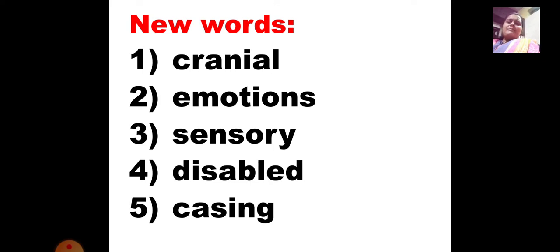Okay. Fourth one is disabled. Disabled means not able to function properly. Any organ which is not able to function properly is known as disabled. Though that organ has become disabled, it is not in a working condition. Okay, something is wrong with it. And last one is casing. Casing means a protective cover around the organ is known as casing. Okay, that is the protective cover.